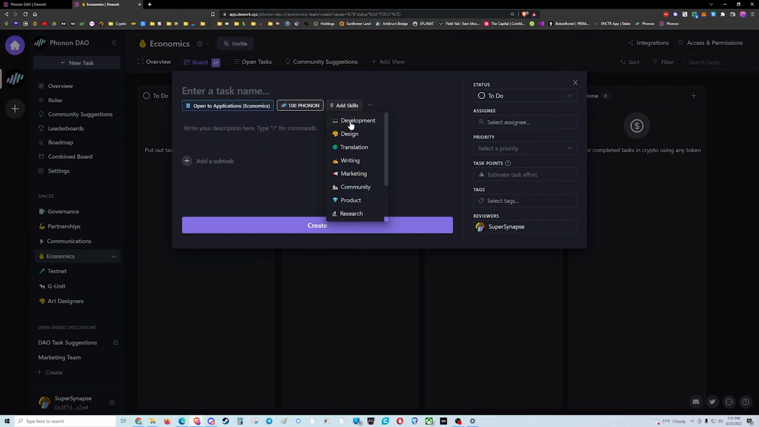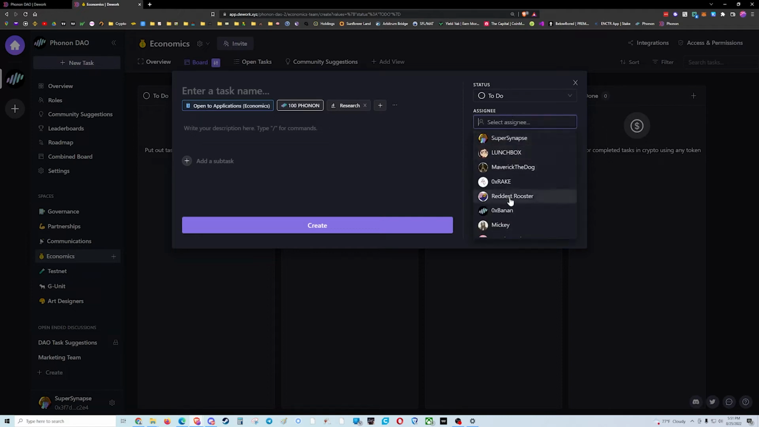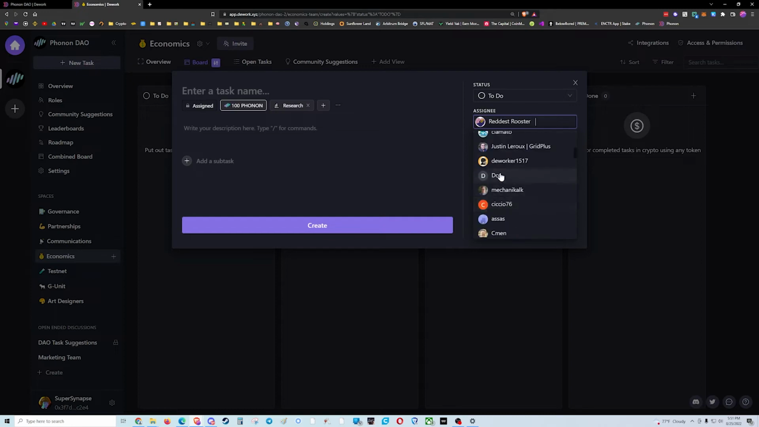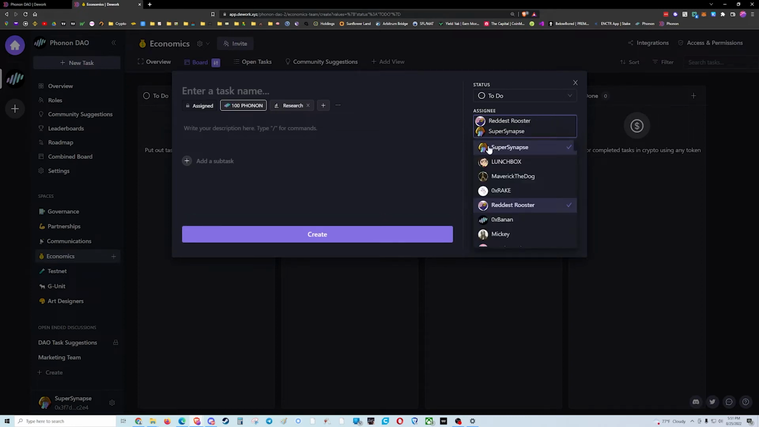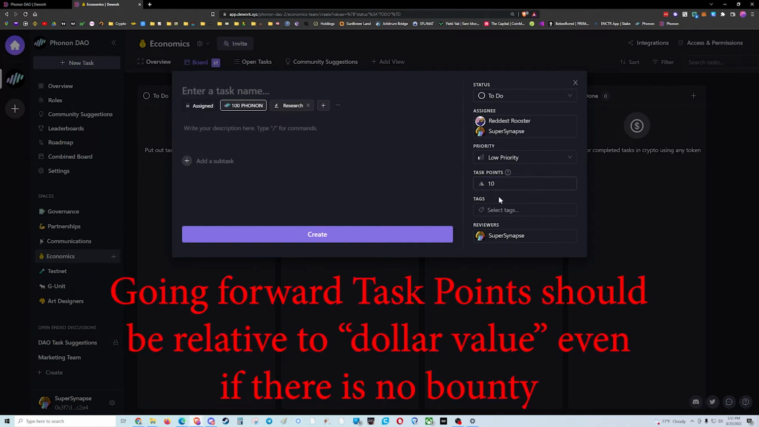I can choose skills if I feel this is a development thing, a marketing thing, etc. For economics, we're going to put research. The status is in to-do. That's correct. I can directly assign people. So if I decided this was going to be a project that Rooster and I were going to work on, I'm going to assign Rooster and I. We're going to put this as a priority of low, and we're going to estimate the task effort at a 10. Currently, I want to work with how we want to weight these tasks, but for right now, I think 10 is a fairly simple task. 100 could be a more difficult task.